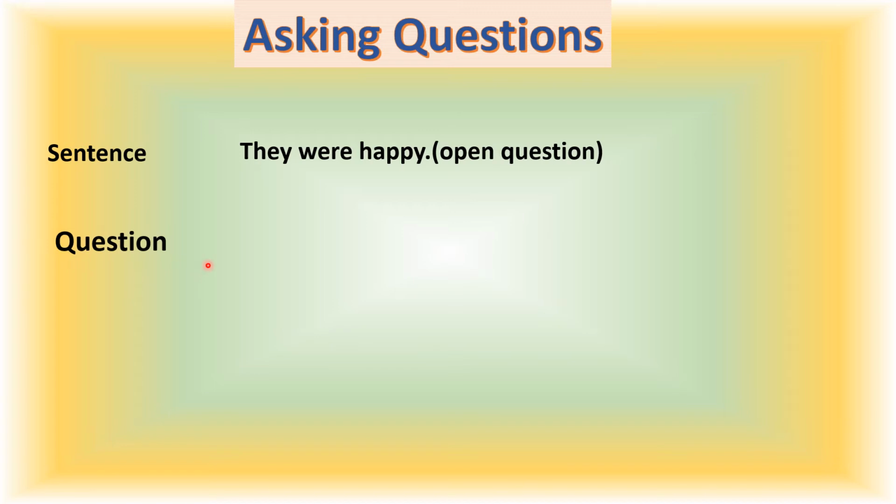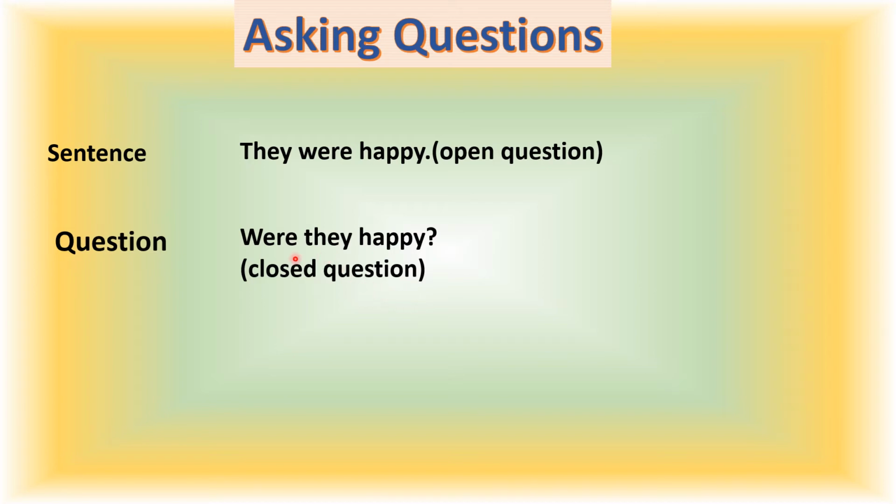And how will we frame this question? Were they happy? That's a closed question. They were happy. It's an open question because it provides some information. And were they happy? Question mark. That's a closed question. Why is it a closed question?